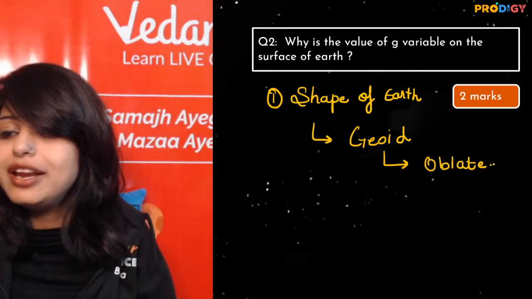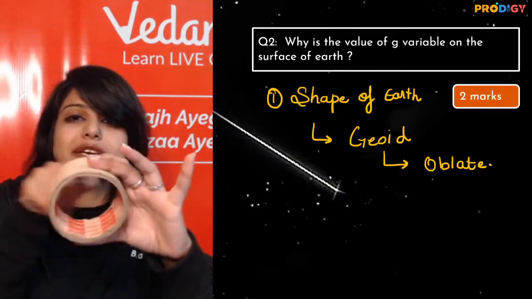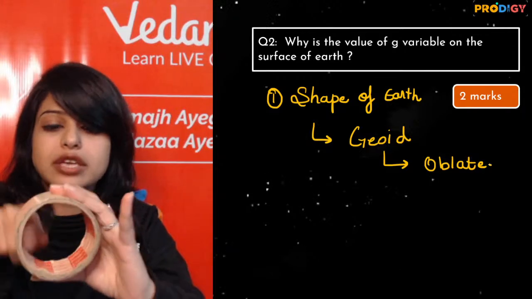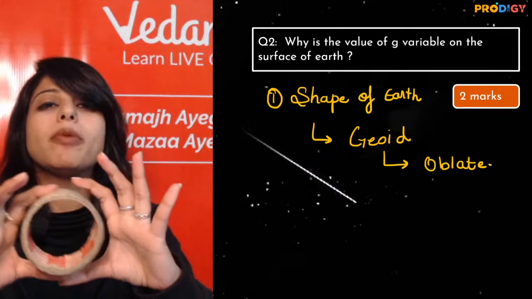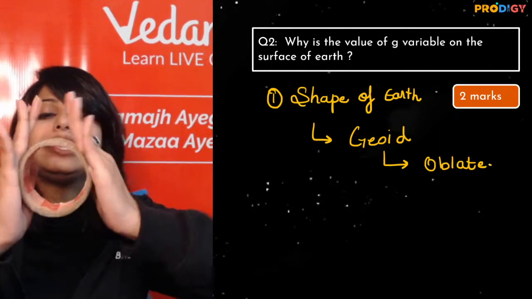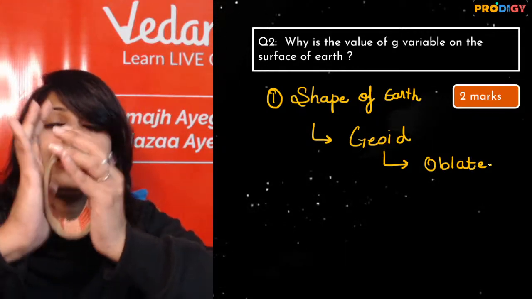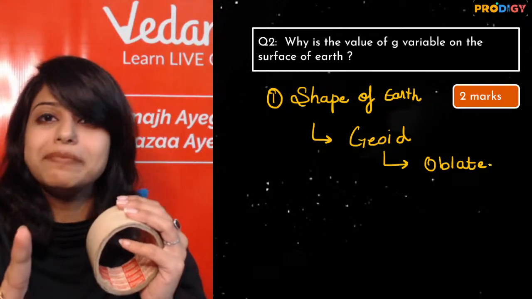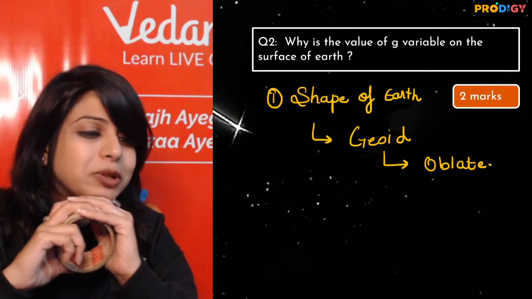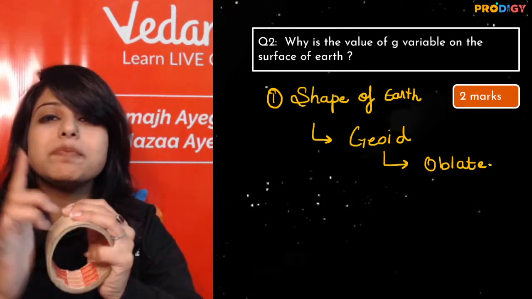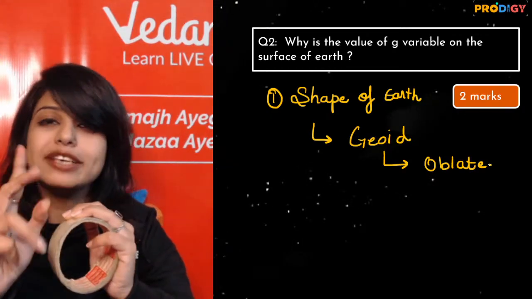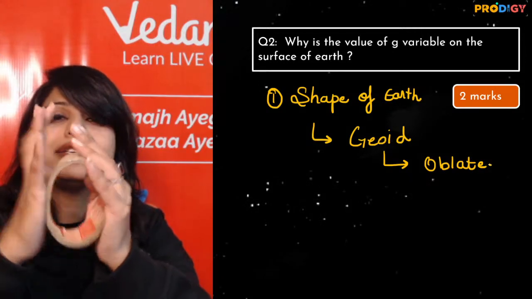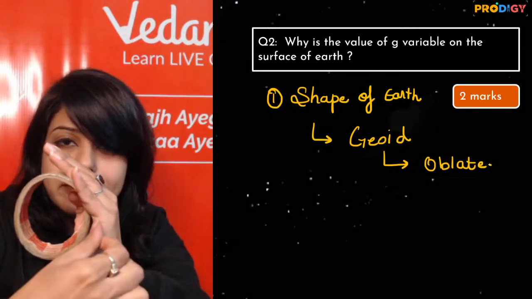I'll show you. Let's say this is a circular thing. Okay? This is a perfect sphere. It is a hollow thing, but let's say it's a perfect sphere, right? Now oblate क्या होता है और prolate क्या होता है? If I just press it like this, it is longer but thinner. So मोटू पतलू देखा है? Have you ever seen the cartoon मोटू पतलू? So patlu is prolate. P से patlu, P से prolate. Prolate means it is longer but it is thinner.